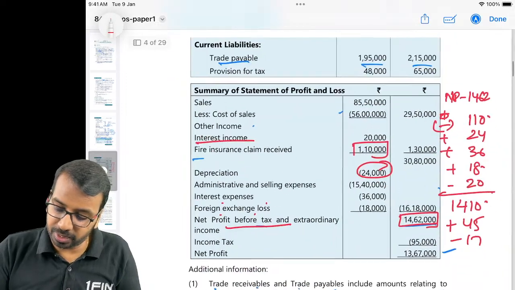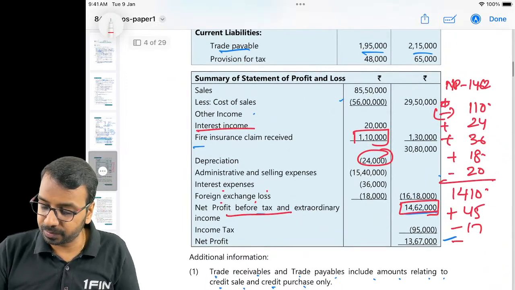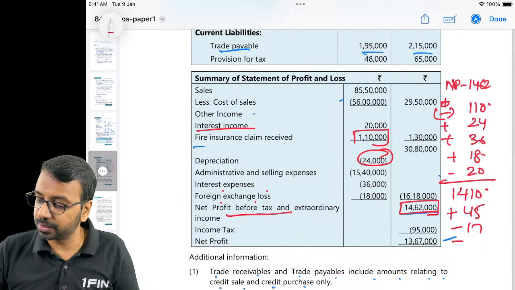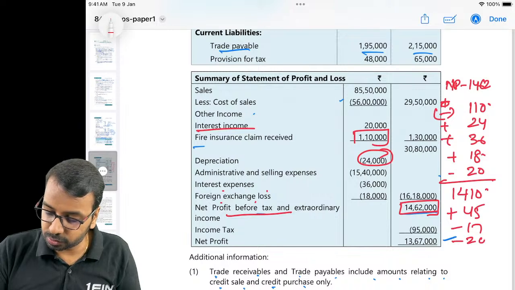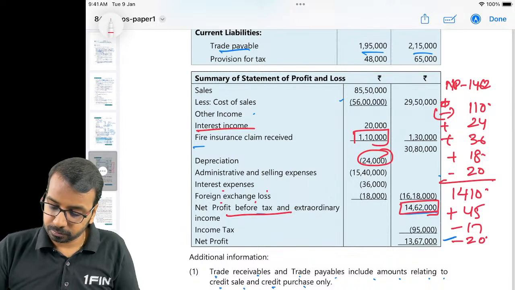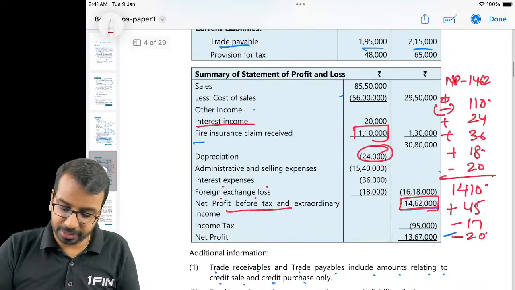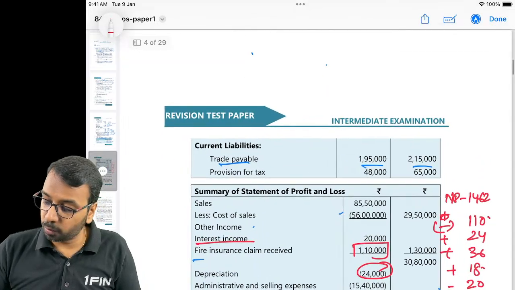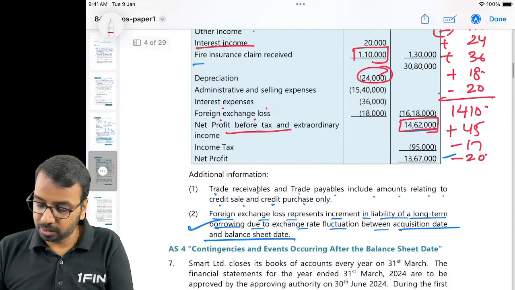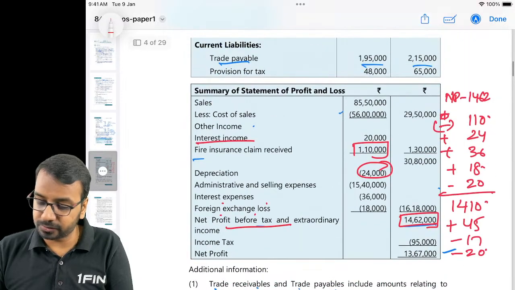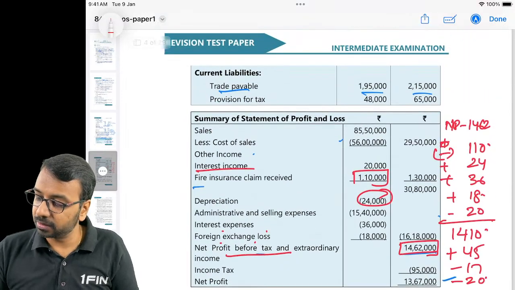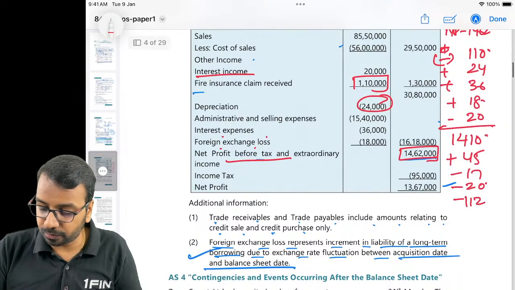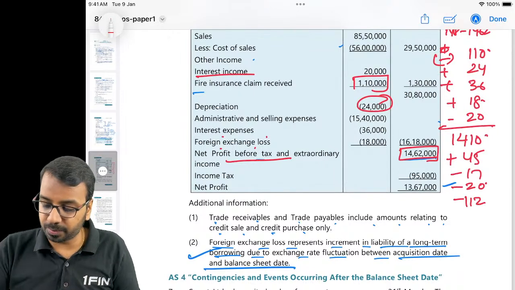Then trade payable 215 became 195. 195 minus 215, we get minus 20. Then income tax paid. You have provision for tax, opening provision 65 plus current year 95 minus closing balance 48, we get 112. So income tax paid is 112, and that extraordinary item will be disclosed separately.